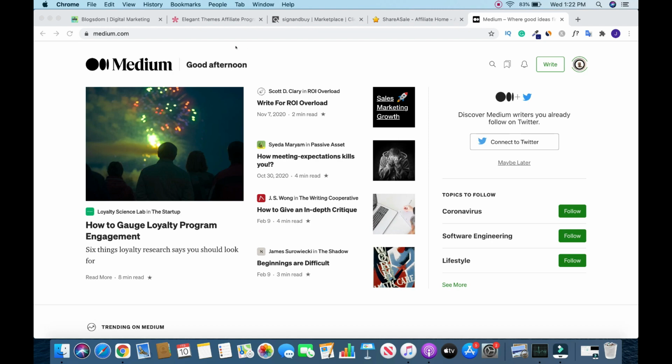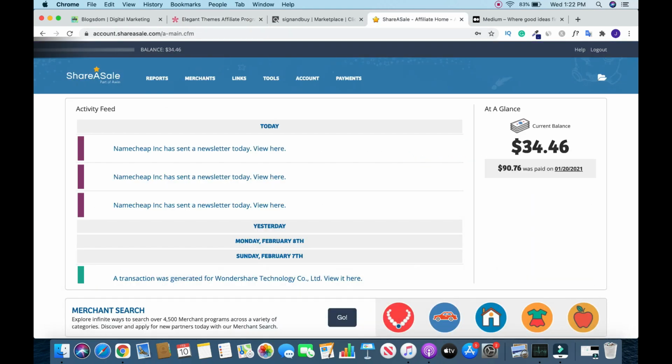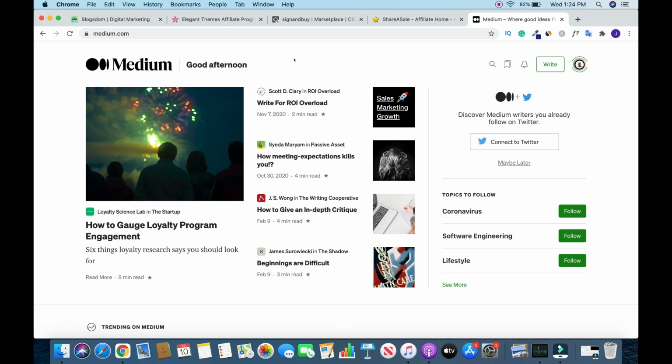Alright, so I'll show you something quick. You see this 179. I'll show you another one like this one, almost $35 and $90 plus. This is another tutorial on its own and I'll be coming up soon with it. So to begin, I'll show you the power of medium.com traffic.